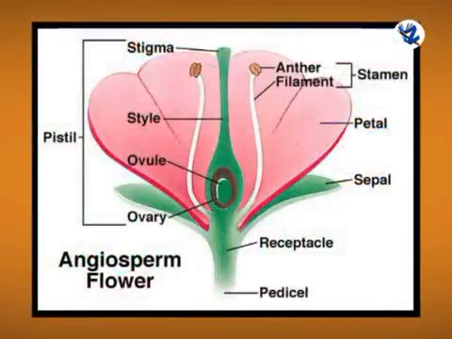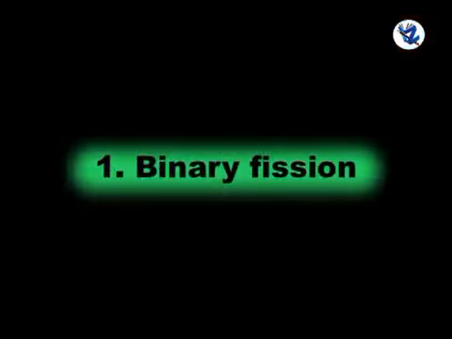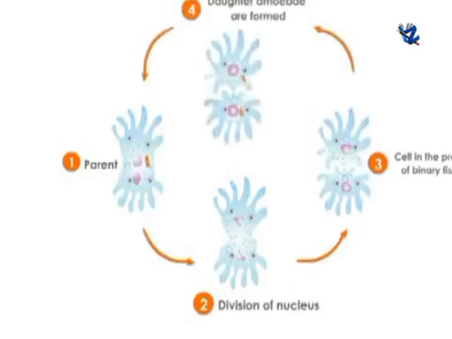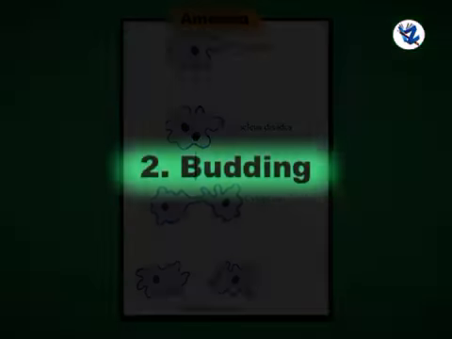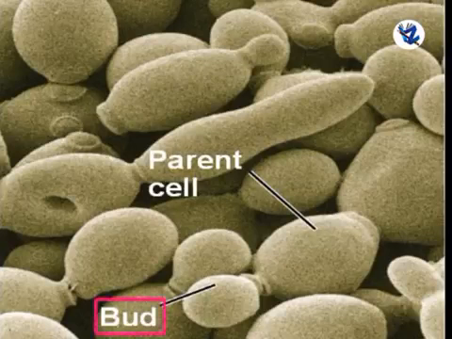In angiosperms, vegetative propagation, that means asexual, and sexual reproduction through production of flower are the main modes of reproduction. However, in lower organisms, there are many different methods of asexual reproduction. First one, binary fission. Parent cell divides to produce two equal cells that give rise to two new individuals. Example, amoeba. Then budding. The division is unequal and small cells, that means buds, are produced that remain attached initially